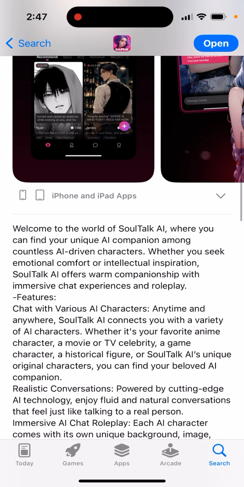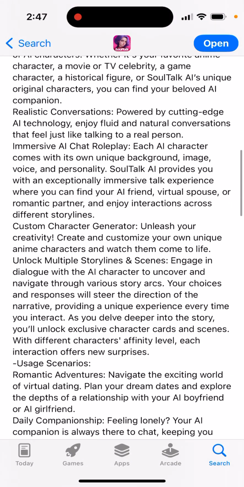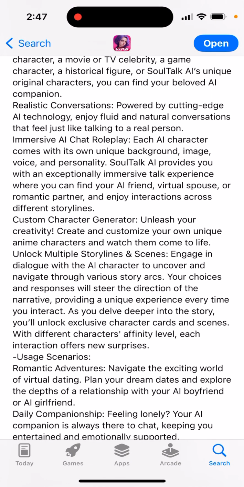Welcome to the world of SoulTalk AI, where you can find your unique AI companion among countless AI-driven characters. Whether you seek emotional comfort or intellectual inspiration, SoulTalk AI offers warm companionship with immense chat experiences and roleplay. Chat with various AI characters anytime and anywhere. SoulTalk AI connects you with a variety of AI characters, whether it's your favorite anime character, movie character or celebrity, you can create it so you can participate in realistic conversations.